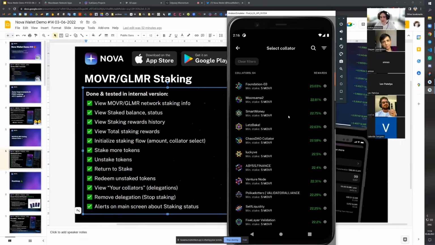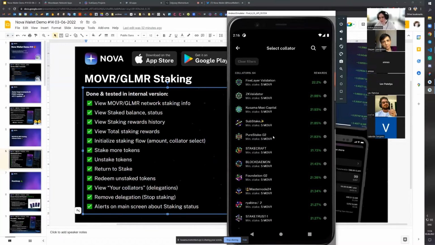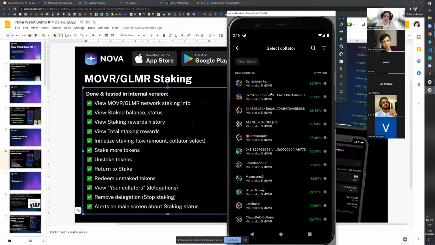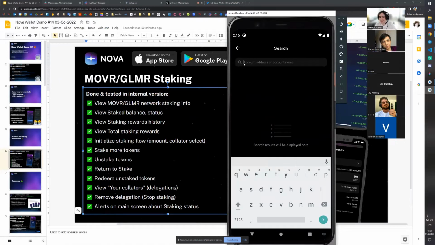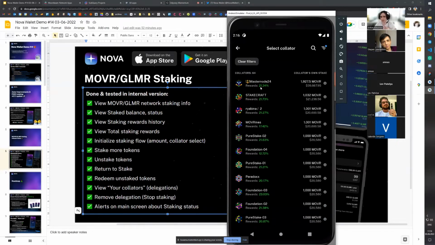But Moonriver network, as you can see, doesn't have this condition. So for all of the collators here, the minimal stake is 5 MOVR, right? We can paste the address and select a collator using the address. We can also sort this collection of all collators by our preferred metric, let's say collator's own stake, and then we will still see the rewards ratios, so that you can conveniently select any metric which you would like to prefer in terms of collator selection. And at the same time, you are not losing this important information about rewards rate.